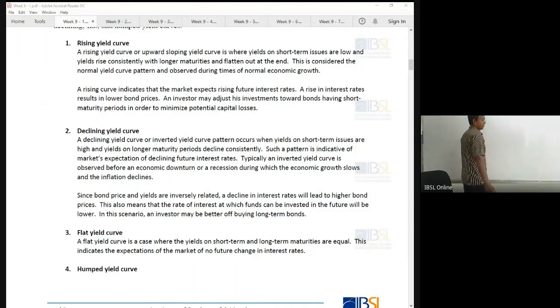So in your exam, a lot of questions are based on this yield curve, and we have discussed it when we were discussing bonds. Remember? Now say I am coming to you. Why am I coming to you? I am Investment Banking Limited, and I am coming to you to raise a 100 million debenture.